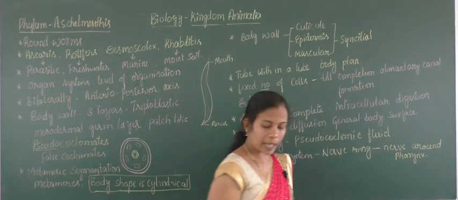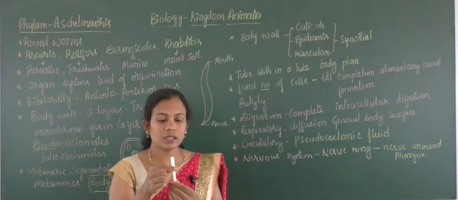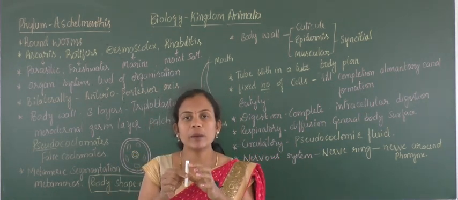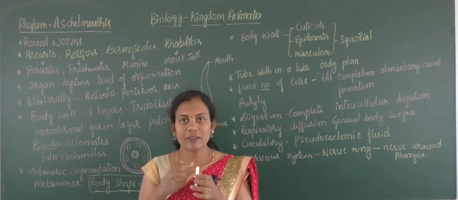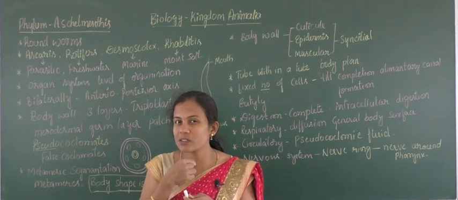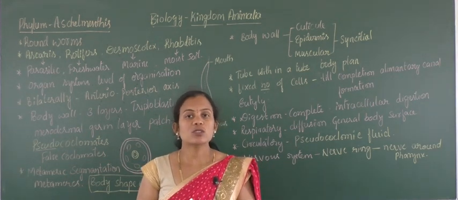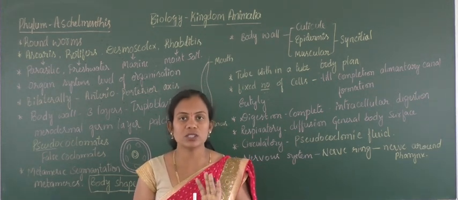So how exactly does it happen? When you see an Aschelminthes, you will find the mouth. Immediately after the mouth there is the pharynx, part of the buccal or oral cavity. Just like we have mouth, then pharynx, then esophagus, in the same way in Aschelminthes you find the mouth, later the pharynx.